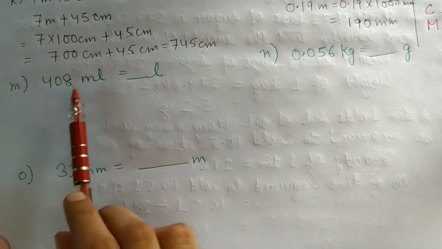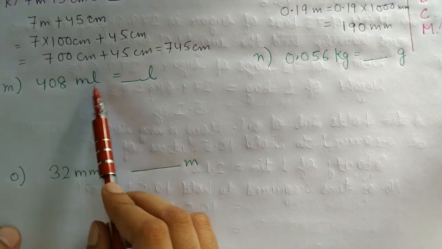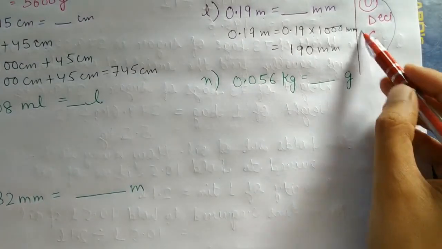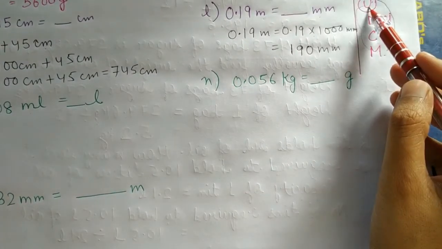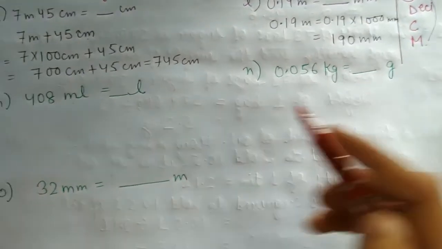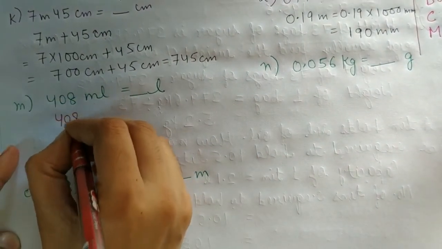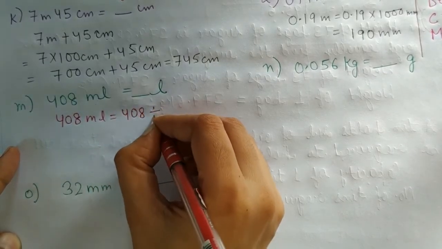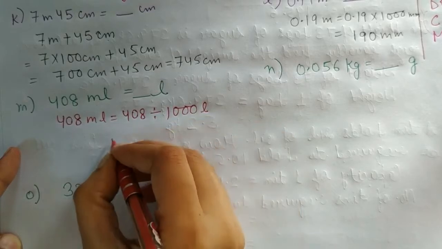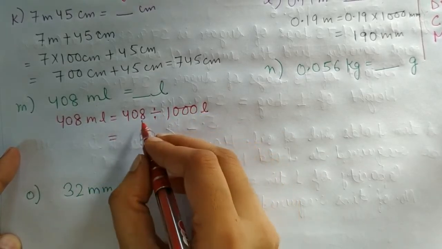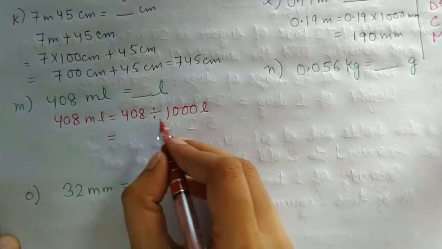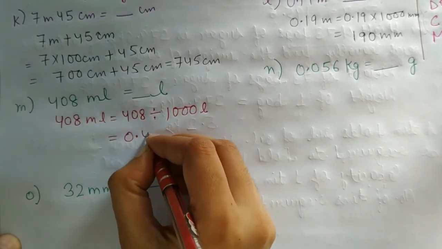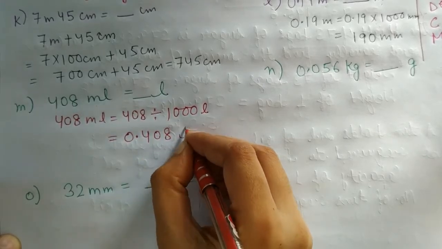Now M part. In M part, we have to move from milliliter to liter. Liter is the basic unit and this is M. So from M to here, 3 places we have to move and we are moving upward, so we will divide by 1000. So 408 milliliter will be 408 divided by 1000 liter. 3 zeros are there, so our decimal will move 3 places, and since we are dividing, it will move to the left side. So our answer will be 0.408 liter.